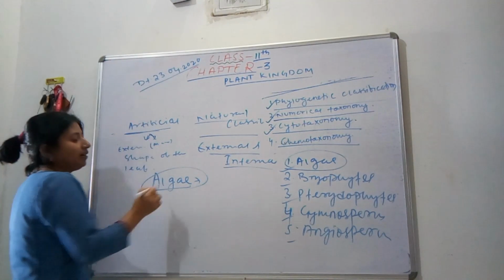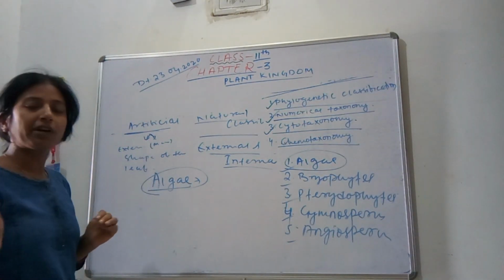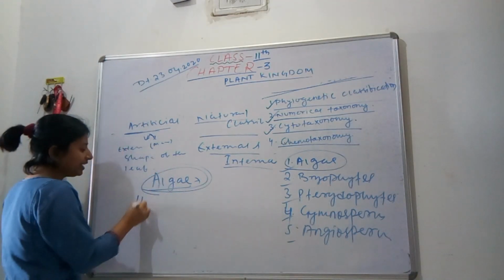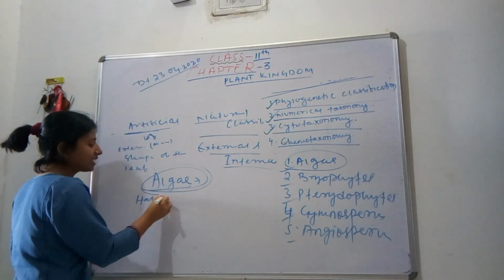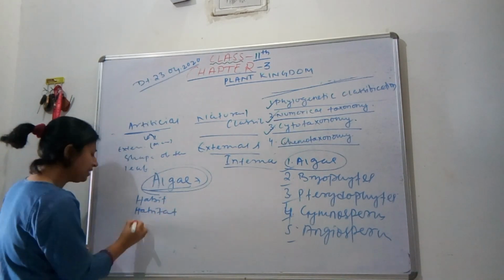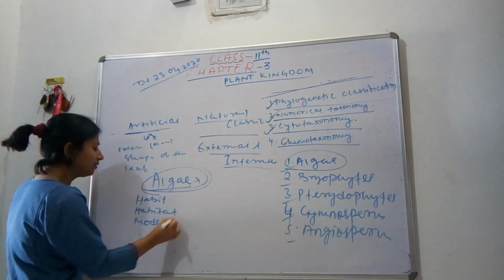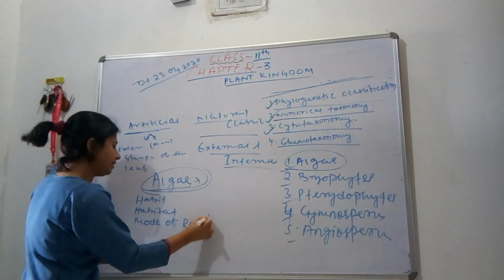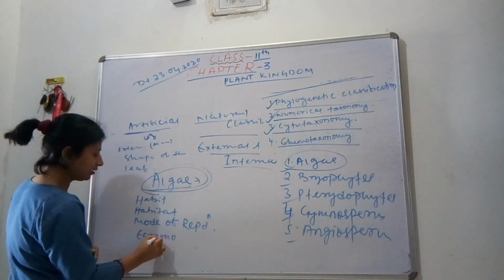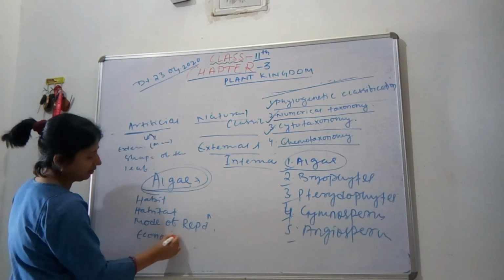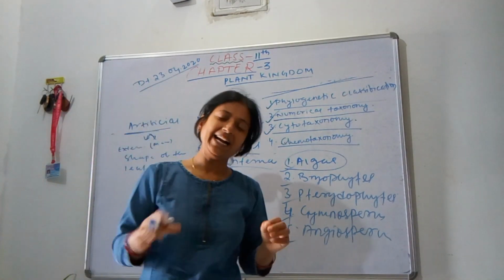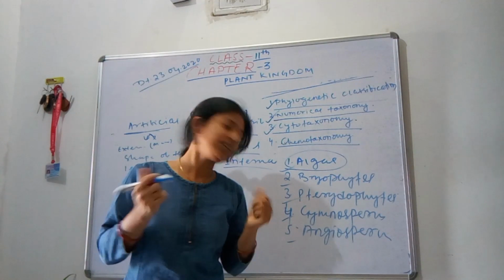When studying any group of organisms, for easy study we can categorize them as their habit, habitat, mode of reproduction, and economic importance. First, habit: they are autotrophs and thallus bearing organisms.